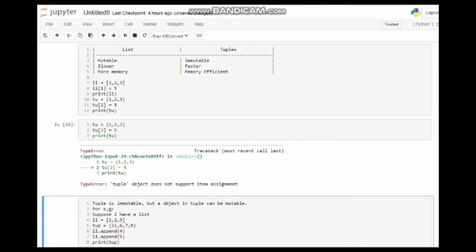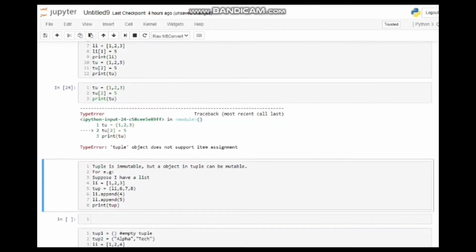Also, I would like to inform you friends that a tuple is immutable, but the object in a tuple can be mutable. I will explain it with an example. Suppose I have a list and in that list I have three values, that is 1, 2 and 3. Okay, and then I am giving that list to a tuple, along with some other elements like 6, 7, 8. So this tuple now contains this list 1, 2, 3, comma 6, comma 7, comma 8.